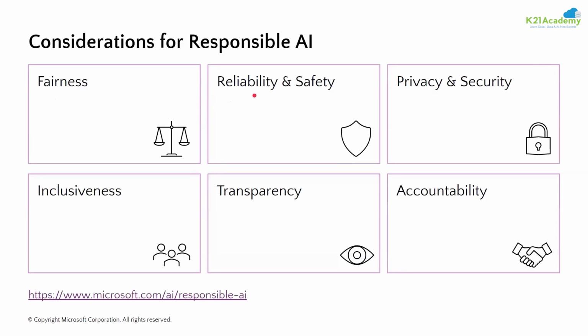Your AI solution should be reliable and safe. It means, as I discussed about the autonomous car, if your product was not much reliable, it is not safe for society, but you deployed it, you launched that product. It is not good for society. You need to be very, very careful about these principles before developing an AI solution.